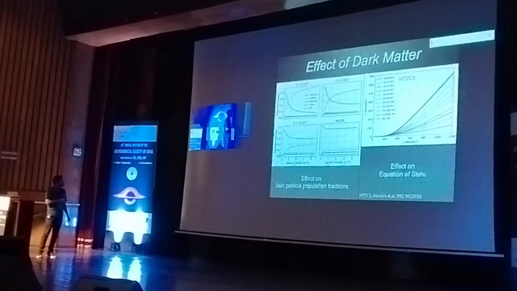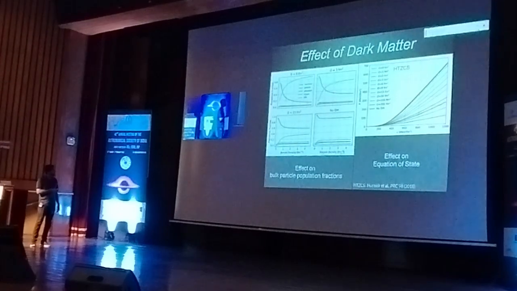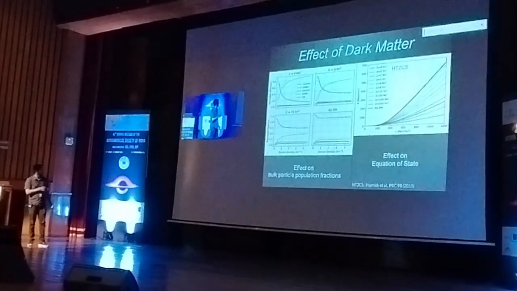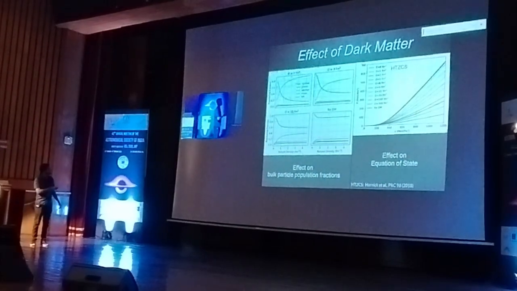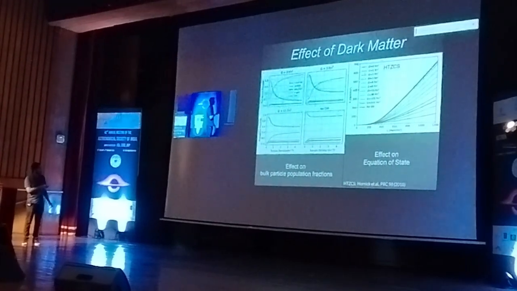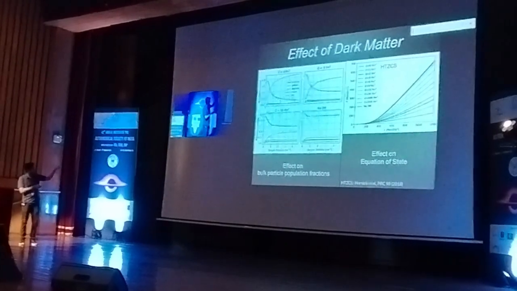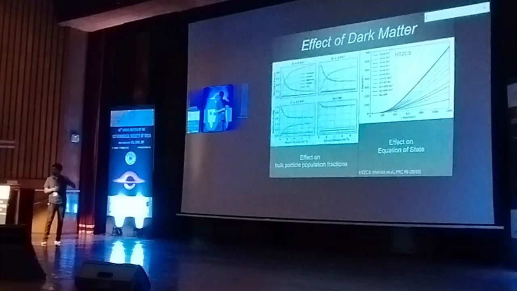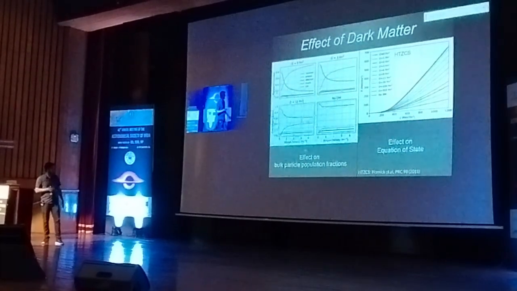So on the left, I'm showing in equilibrium, when we have all these conditions set in, with different density on the x-axis, for zero interaction, what is the amount of dark matter we get in bulk matter? This is shown by the purple curve. So for zero interaction, we have this high fraction of dark matter, and the others are other nuclear species like neutron, proton, and electron. As we increase the interaction, the amount of dark matter goes down, as energetically it becomes more difficult to form these particles.